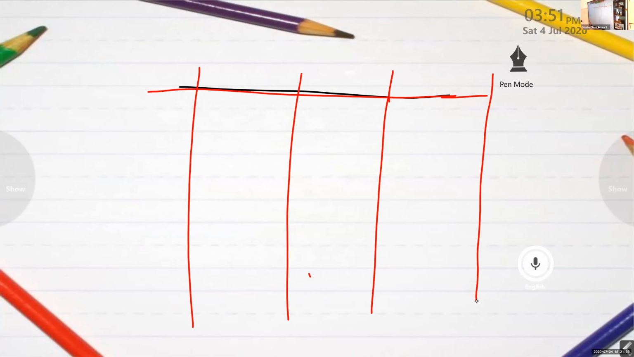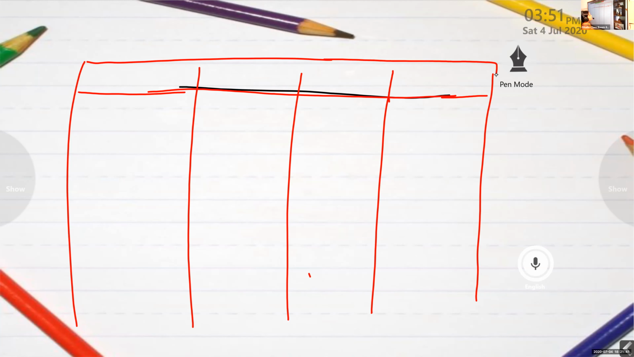Four. There are 4 forms. Can anybody help me to label this box with the different verb forms? Who can help me? The forms of a verb.